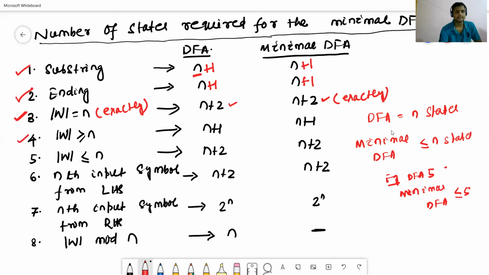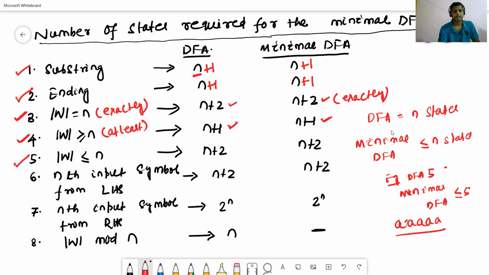In the fourth case, the string of length at least n, for example at least 5, it must be greater than or equal to 5. In the at least case, the DFA always requires n plus 1 states, and the minimal DFA always requires n plus 1 states.